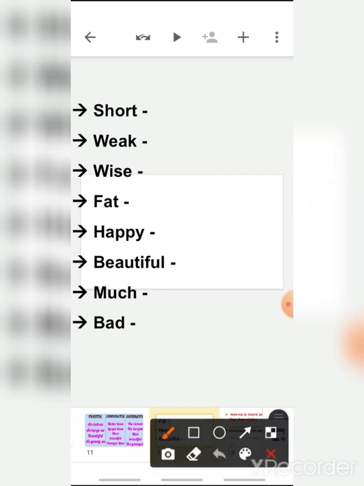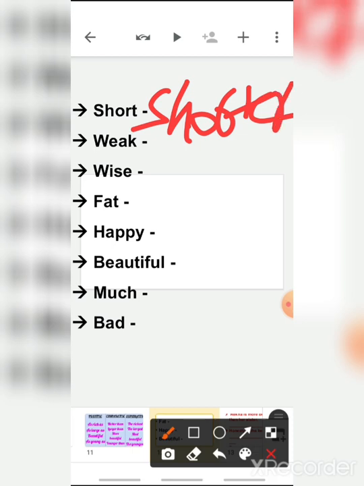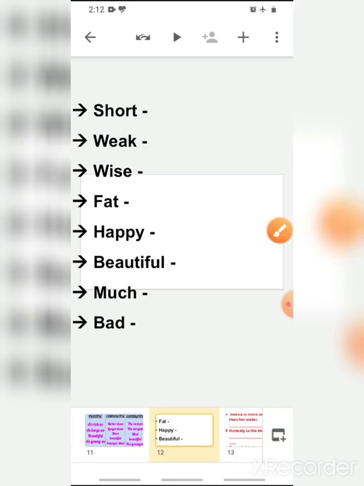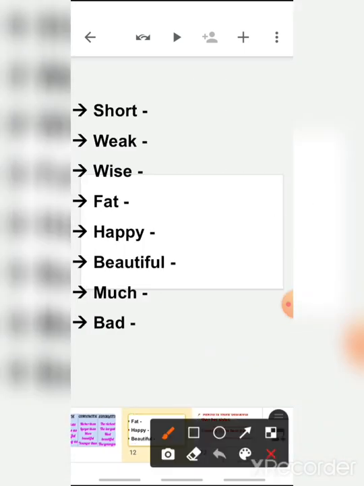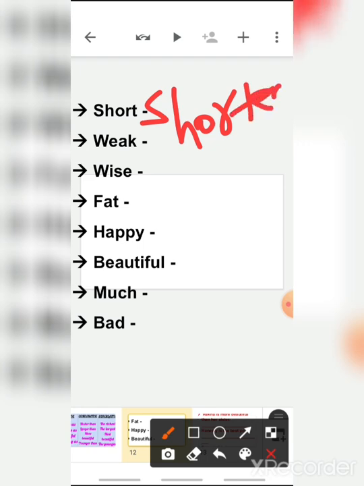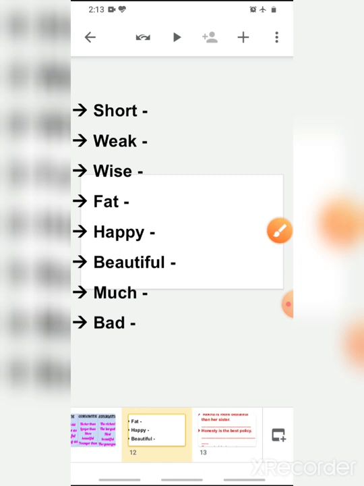Okay, so short. What will be the comparative of short, children? Shorter. And what will be the superlative degree? Shortest. Shortest. Okay. Next, weak.